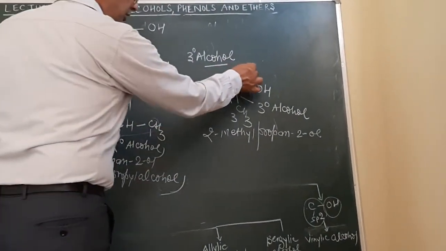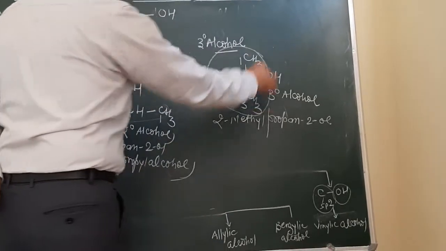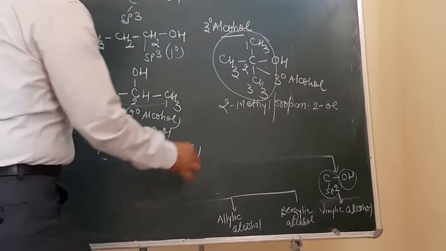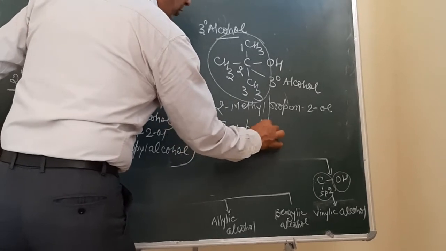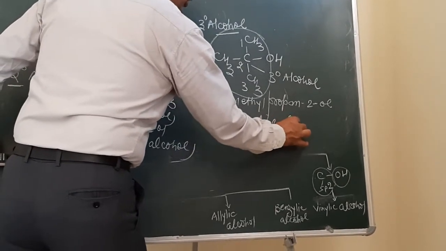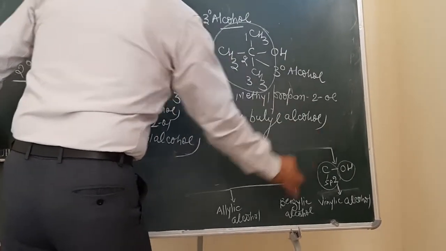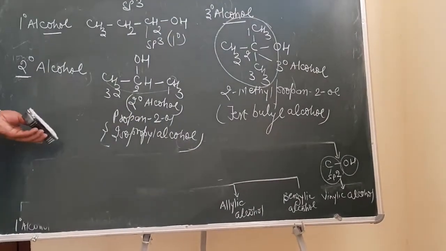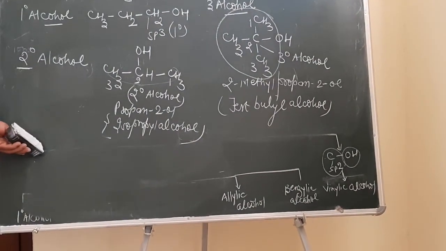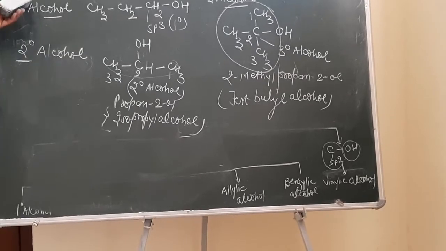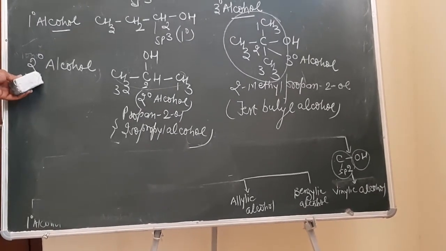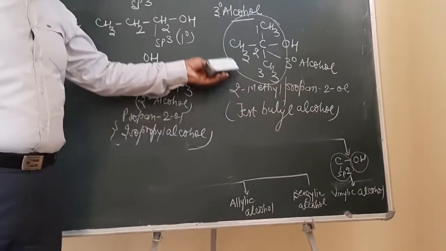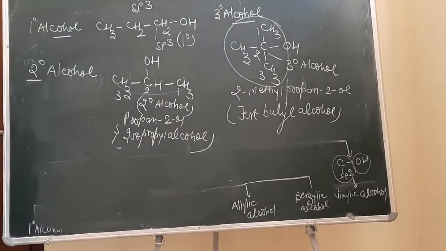Otherwise, what is this group? It is tertiary in nature. So the common name of this group will be tertiary butyl alcohol. If we classify alcohols on the basis of the hybridization of the carbon atom to which the OH group is attached, they can be classified as 1 degree alcohol, 2 degree alcohol, or 3 degree alcohol.